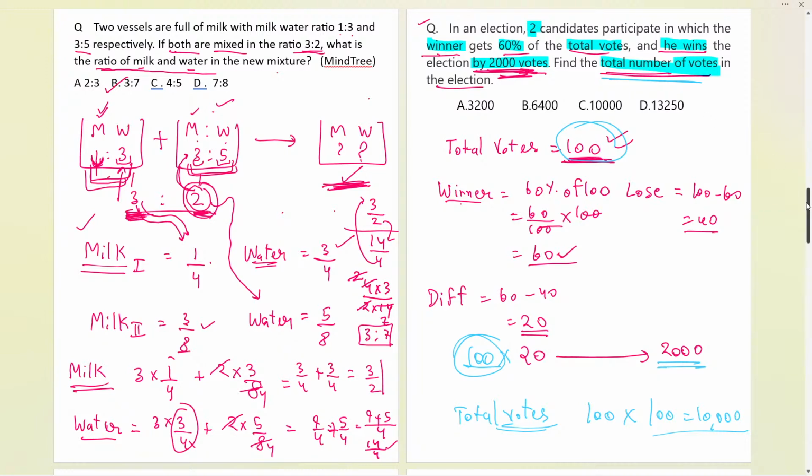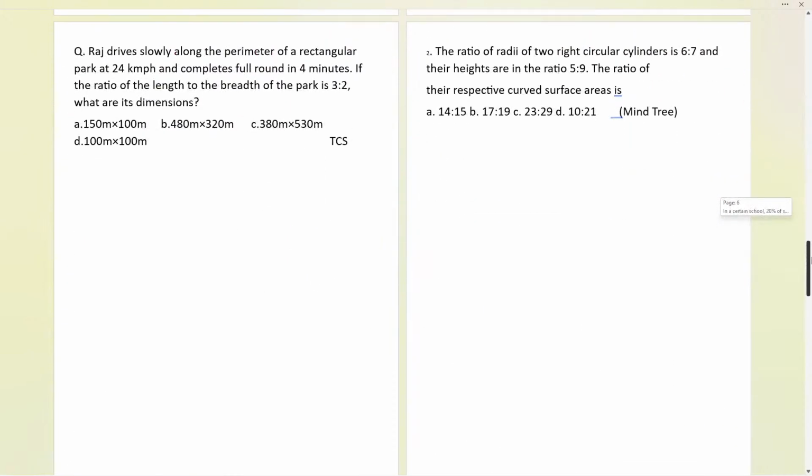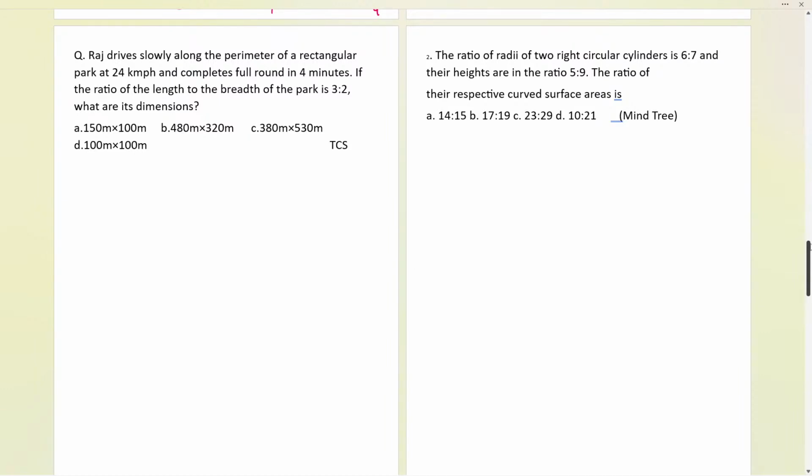Now here we have the next question waiting for all of us. So let us start with our next part. Here we have a question from the TCS company, and your time starts now. Speed equals distance upon time is the formula. You can use it over here.